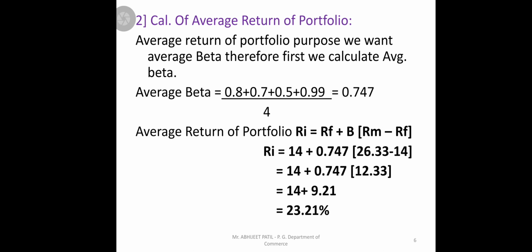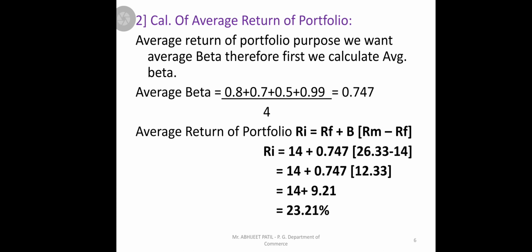So 14 is RF, already given in the problem, and beta you should take the average one because we want to find out the average, not individual. Then RM we already calculated as 26.33 minus 14, so we get 12.33, multiply with 0.747, we get 9.21 plus 14, so we get average return of portfolio 23.21.